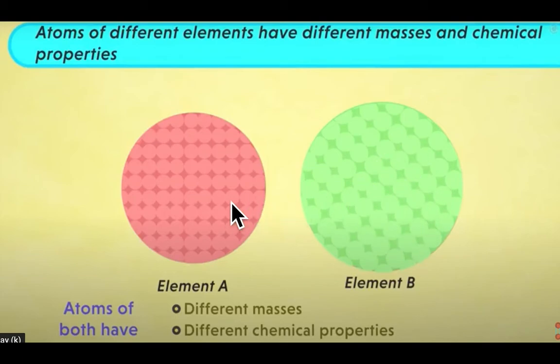Means if we have two different elements, they have different masses and different chemical properties. For example, all the atoms of hydrogen have similar properties and similar masses, and all the atoms of oxygen have different chemical properties and different mass as compared to hydrogen. So this says that different elements have different masses and chemical properties.